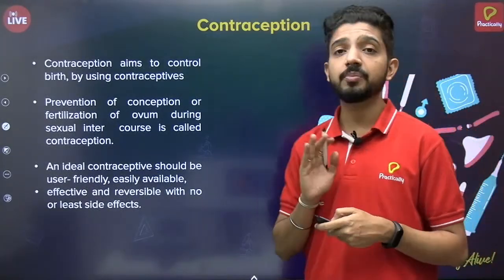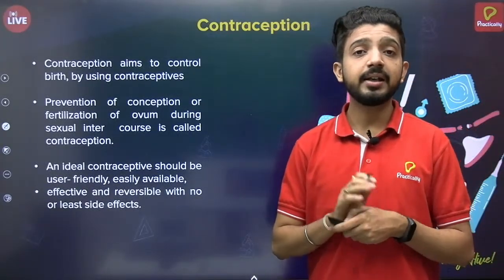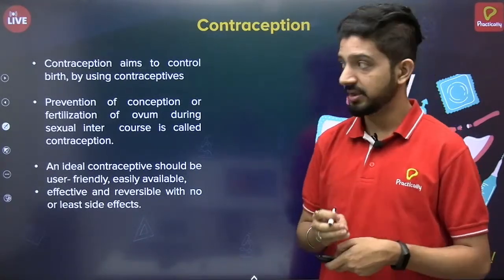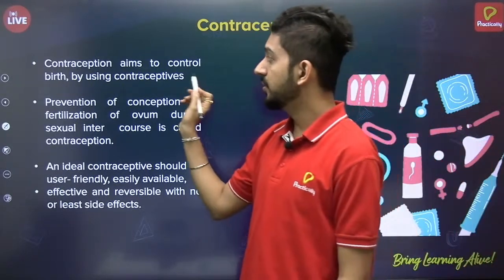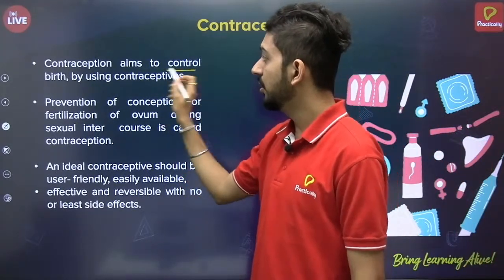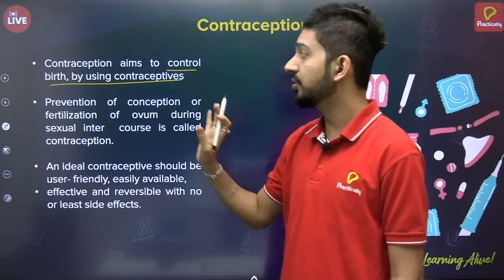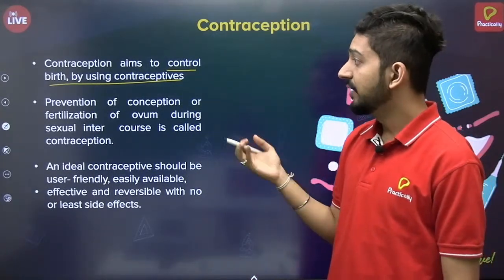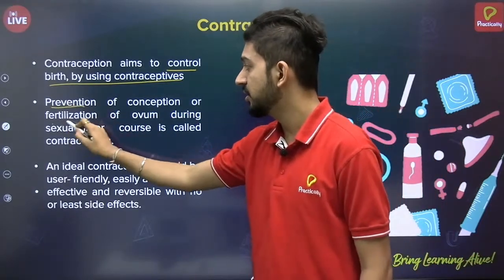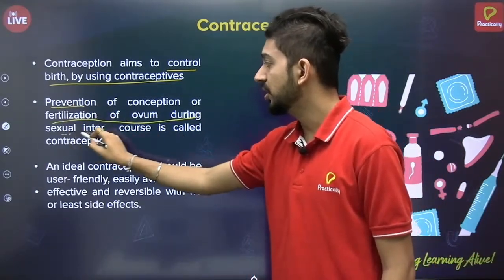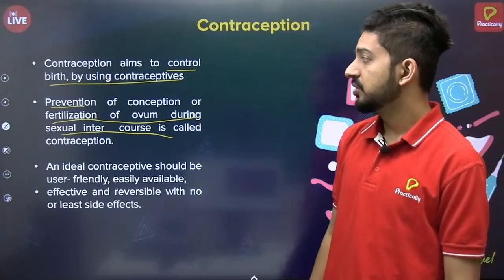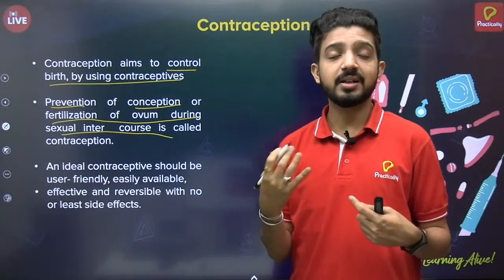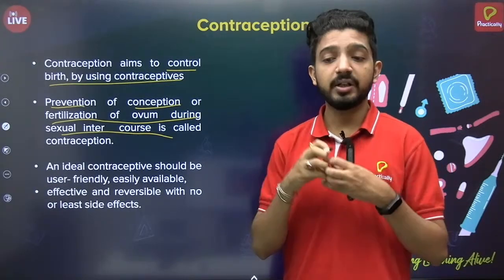One of the very important steps in maintaining proper reproductive health is the use of contraception or contraceptives. What are those? Contraception aims to control birth using contraceptives. So a contraceptive is anything which prevents fertilization of the ovum during sexual intercourse. Okay, so prevention of conception. Conception is another technical term for fertilization.